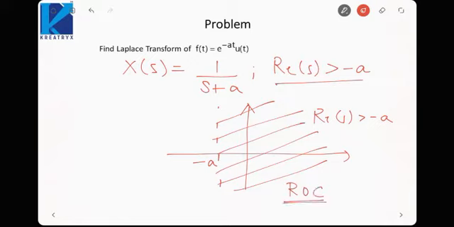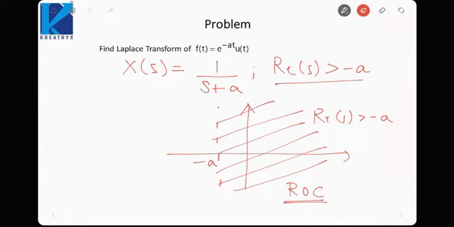Region of convergence means the region in which my Laplace transform would converge. Outside this region it will not converge, because outside that region it will go to infinity, so it will never converge. That is why whenever we talk about Laplace transform, it is talked about in conjunction with ROC, or the region of convergence. Never would a Laplace transform be specified without specifying its region of convergence.